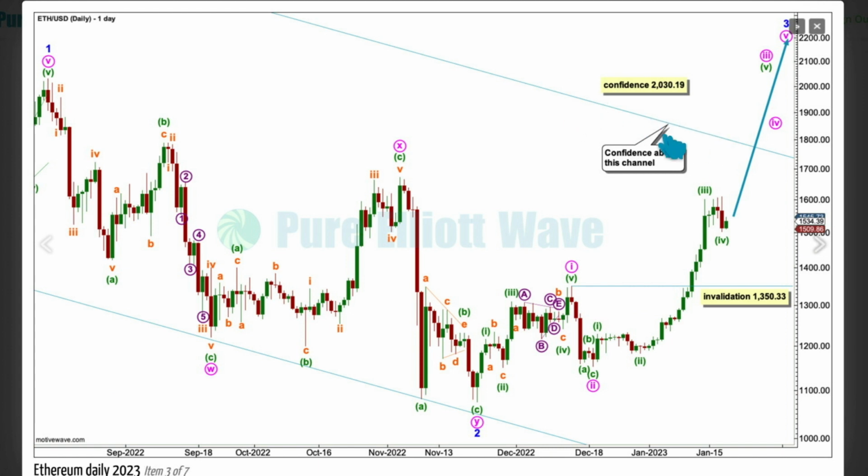I have no bottom lines, but I have two things I'm looking for confidence in this wave count. If we see a full daily candlestick of upward movement, an obvious green candlestick, not a doji, not a red candlestick, if we see a solid green candlestick above this trend line and not touching it, that's my definition of a trend channel breach. If we see that, I would have reasonable confidence in this analysis. If we see a new high above 2030.19, I would have further confidence in this analysis.